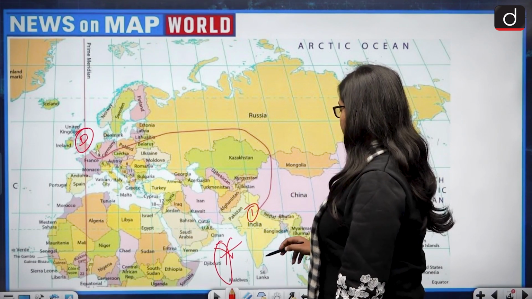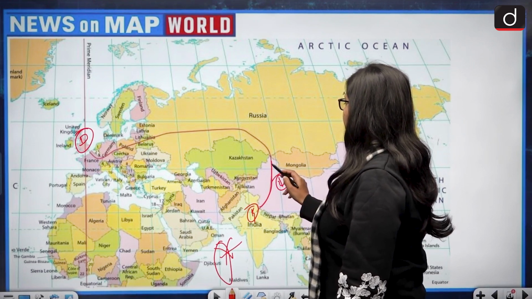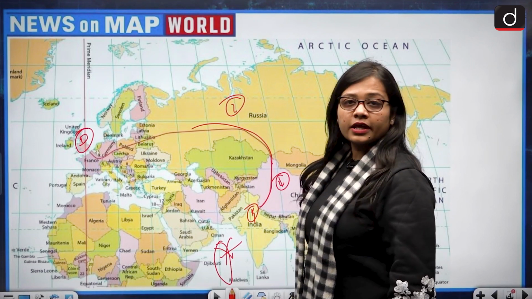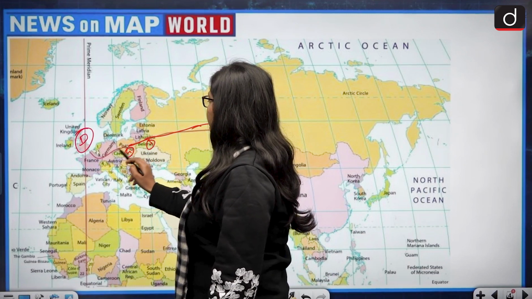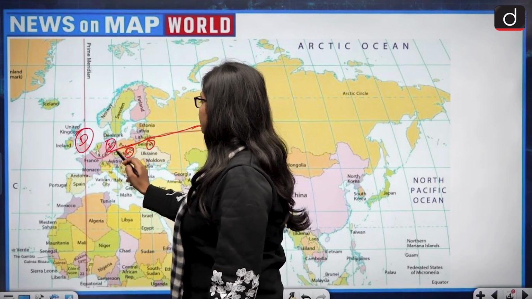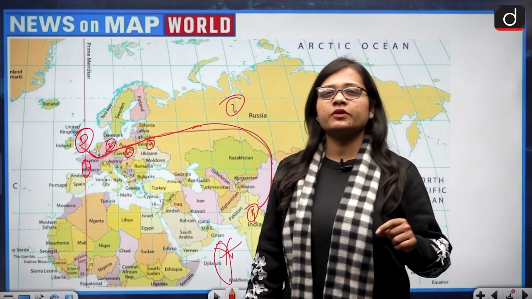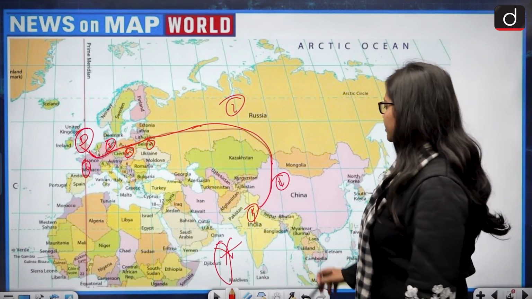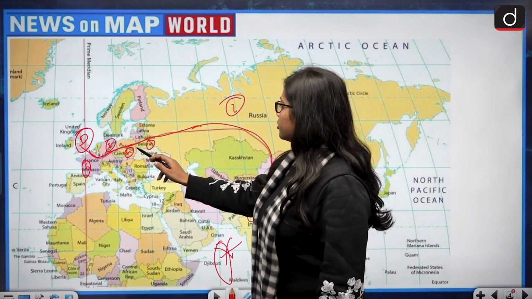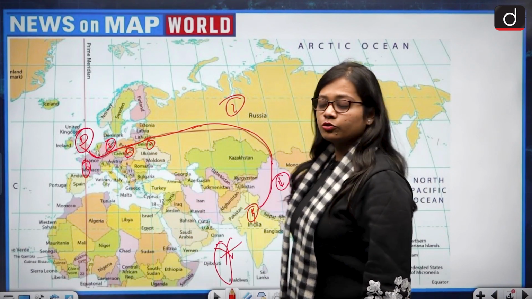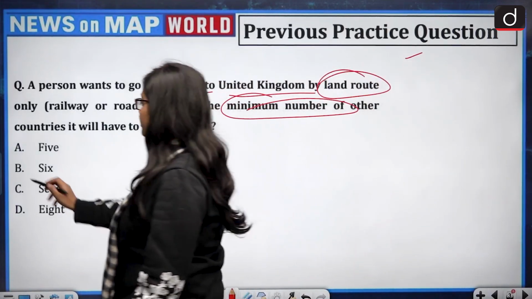First, moving from India, the first country will come, that is China. The second country will be Russia. Then comes Europe, and the third country will be Belarus. Fourth will be Poland. Fifth will be Germany. Sixth will be France. And then the destination, UK. So in total a person will go through 6 countries, starting with India, China, Russia, Belarus, Poland, Germany, France, and then the UK. So the correct answer would be option B, that is 6.